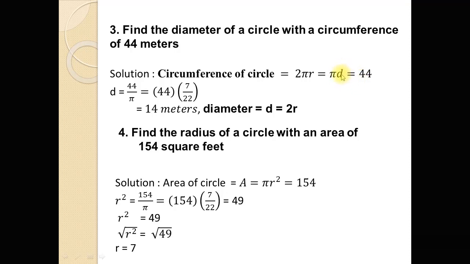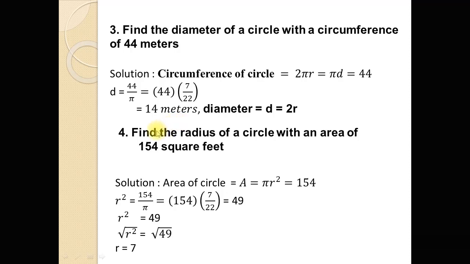And since we have to find the value of diameter d, dividing both sides by pi, we obtain 44 divided by pi, or we can write d is equal to 1 over pi multiplied by 44. And since the value of pi is 22 over 7, 1 over pi is the reciprocal of pi, so now we can write 1 over pi is equal to 7 by 22 multiplied by 44. 22 ones are 22, and 22 twos are 44, and 2 sevens are 14. So the diameter is equal to 14 meters.